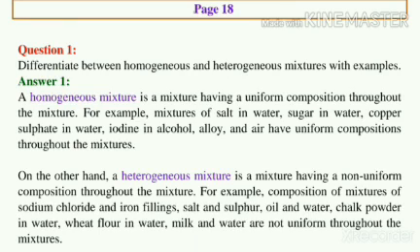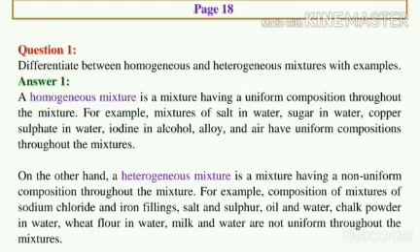The suspensions of solids in liquids are also heterogeneous mixtures. For example, a suspension of chalk powder in water is a heterogeneous mixture. A mixture containing two or more immiscible liquids is also a heterogeneous mixture. For example, a mixture of petrol with water is a heterogeneous mixture.